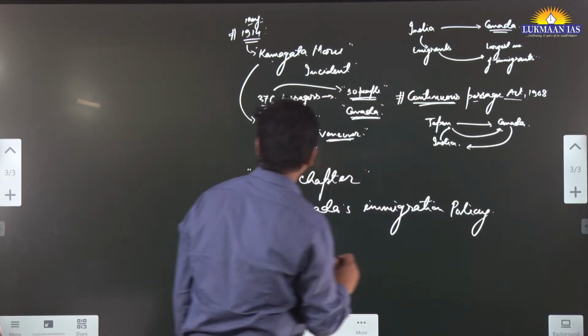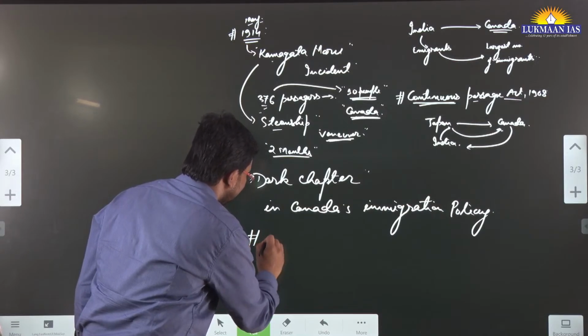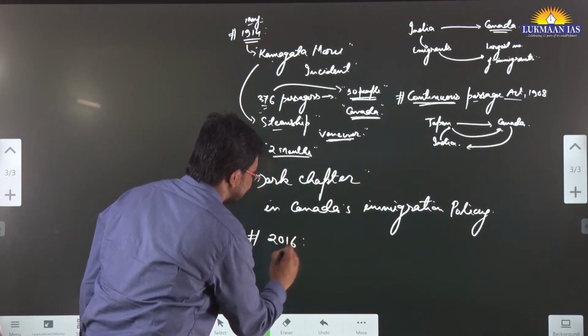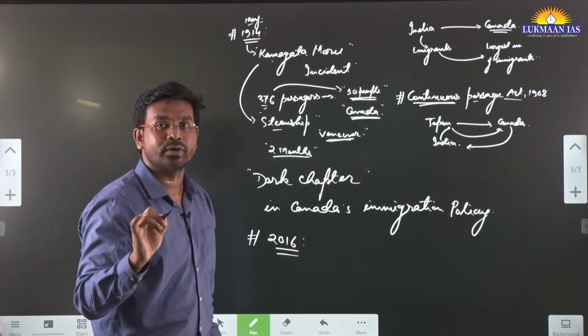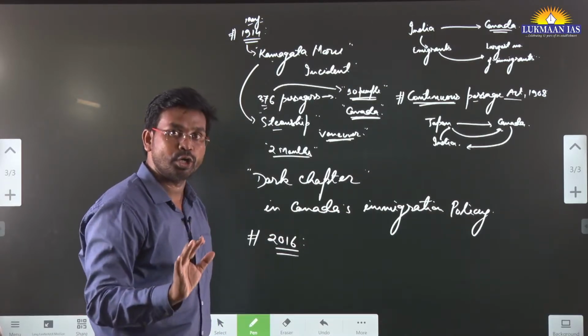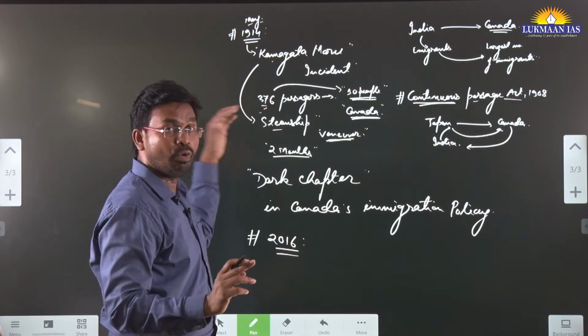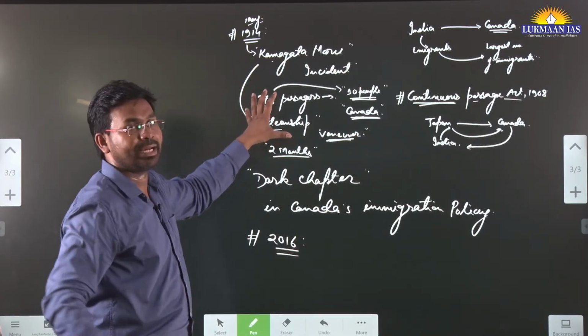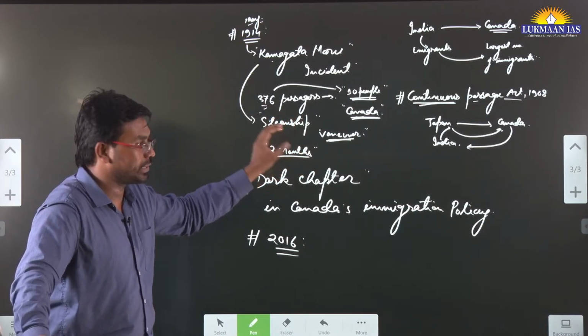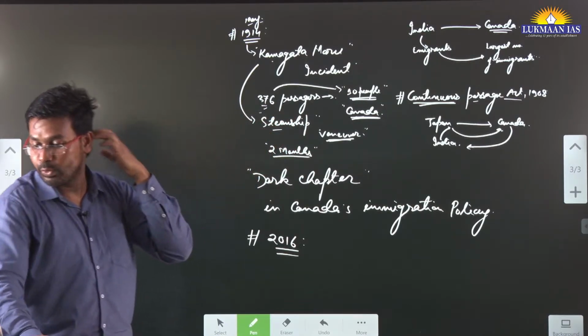What happened later, in the year 2016, is that the Prime Minister of Canada officially apologized to the family members of those people who were not allowed entry into Canada through Vancouver. So this was the case.